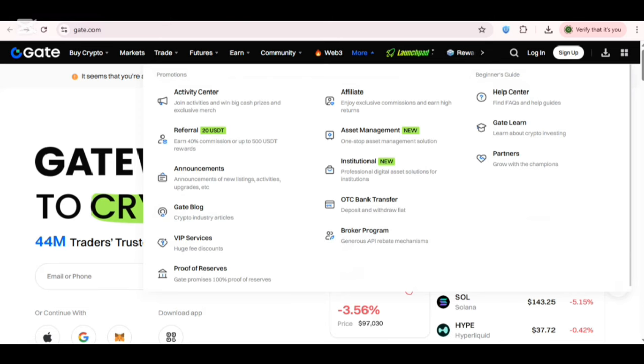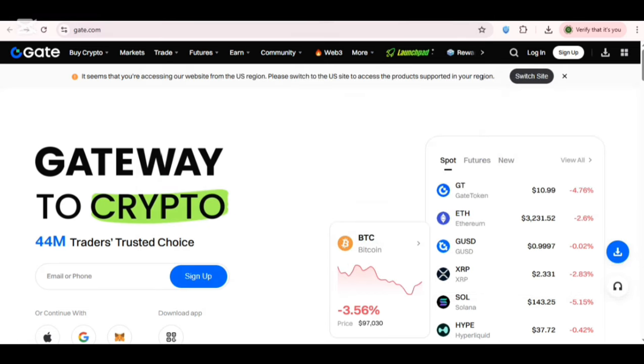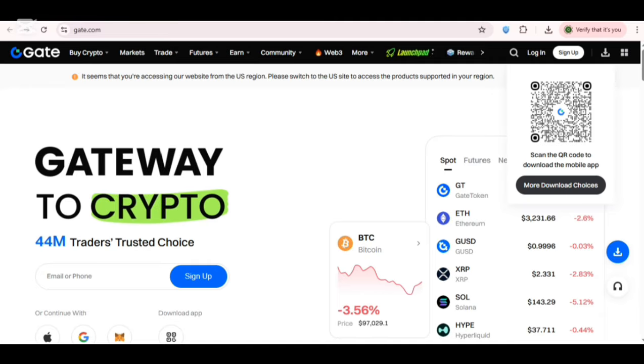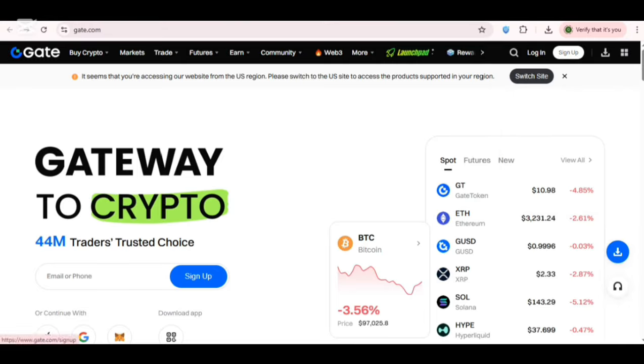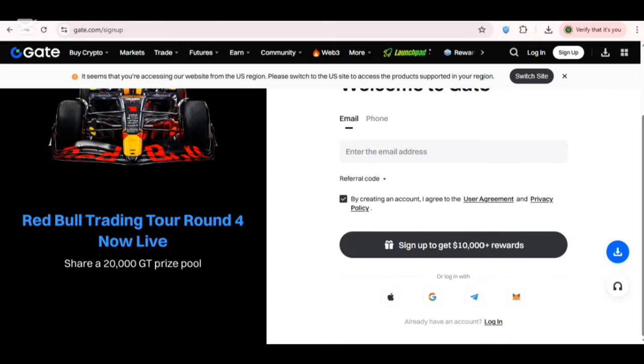So guys, here you can also get help from our help center. So how can you sign up? So guys, their scan is also available. You can scan, and it's your choice. You can scan and you can download from the link. So how can you sign up? You have to simply click on sign up using your phone number or email. So you have to enter your email. You will get the code.